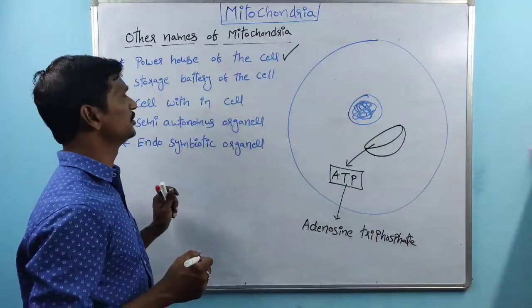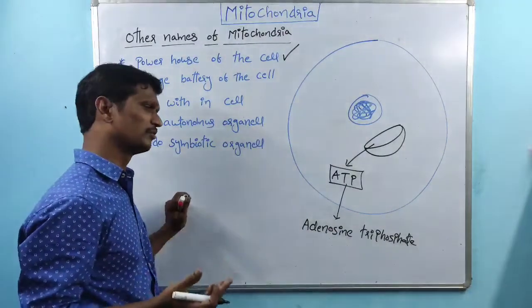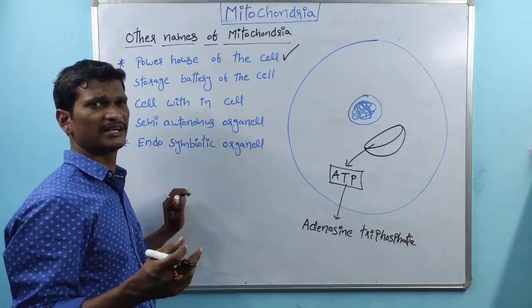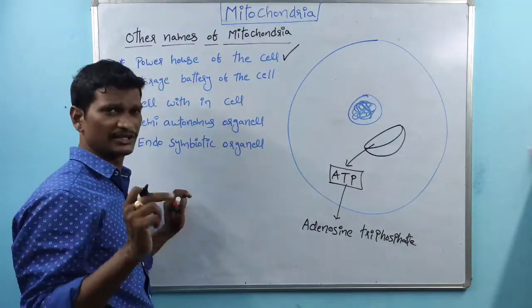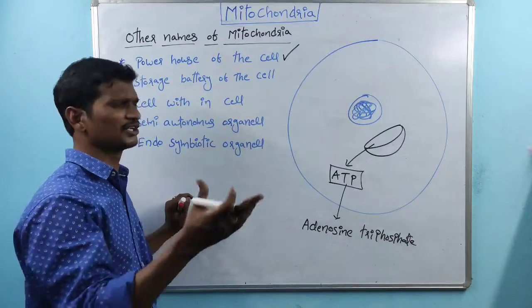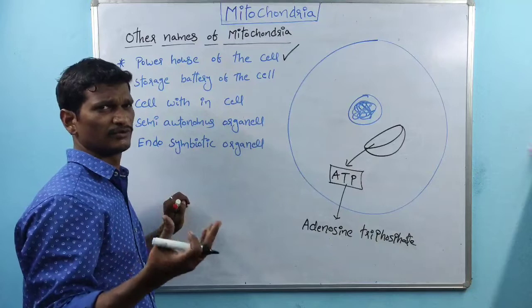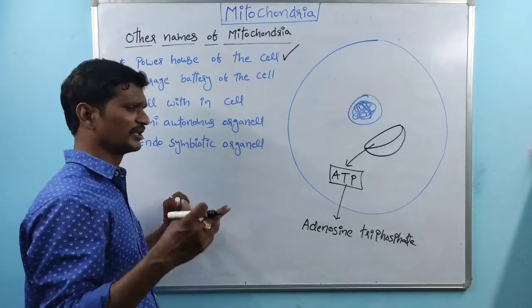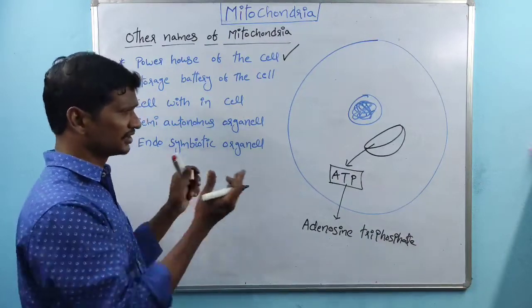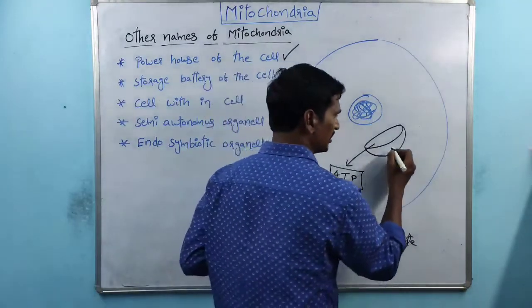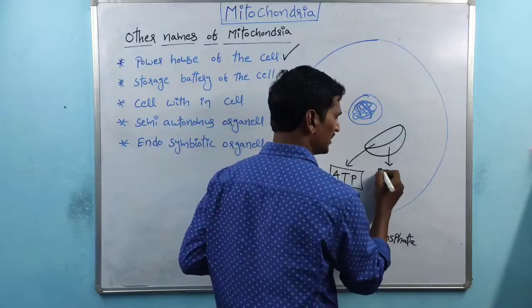And coming to the next one, the storage battery of the cell. We know batteries are involved in the storage of energy, that is, electricity, right? In the biological system, mitochondria are involved in the storage of energy.